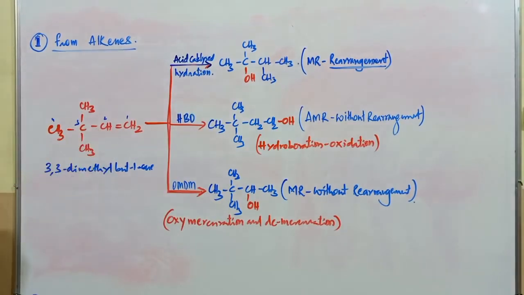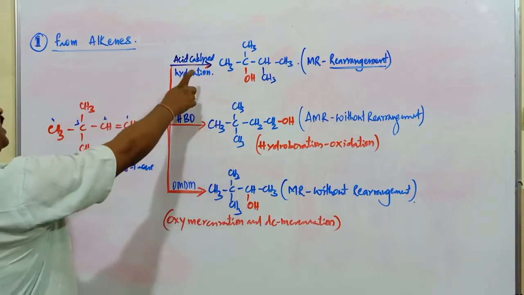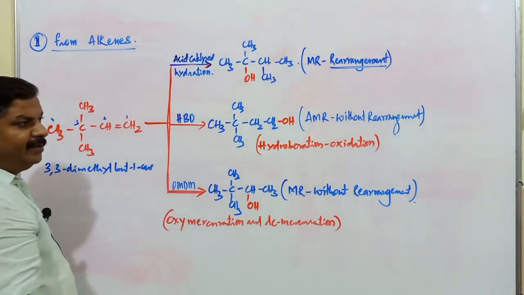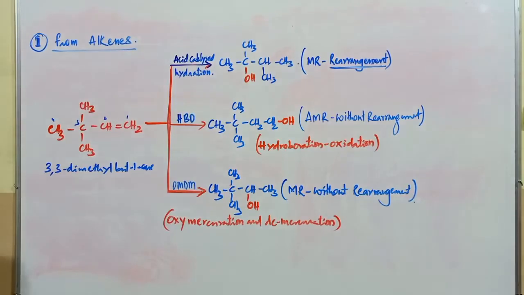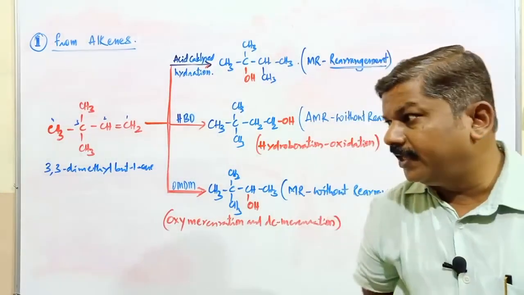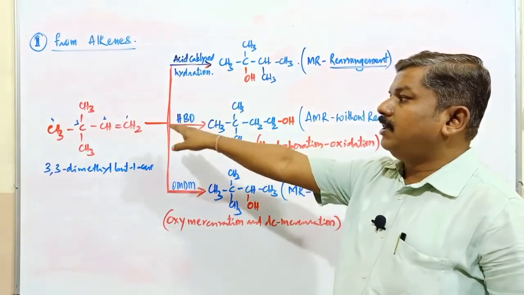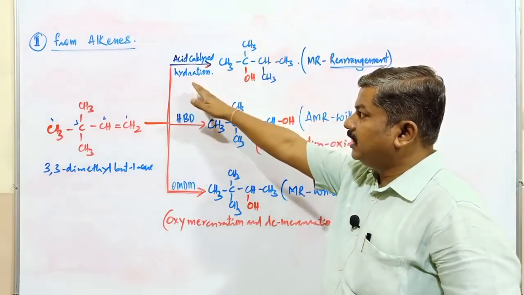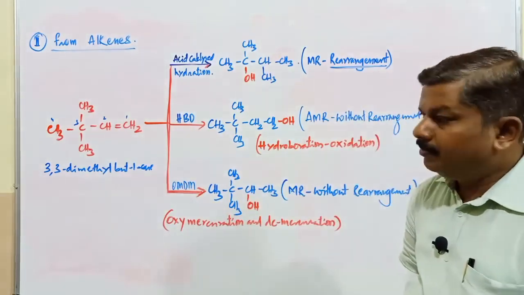Students, we have to discuss the mechanism applicable for this acid catalyzed hydration, next the HBO method, and next the OMDM method. When we discuss the mechanism involved in all these three types of reaction, then it is possible to write the conversion of any type of alkene into the respective alcohol, either by acid catalyzed hydration, or the HBO method, or the OMDM method.